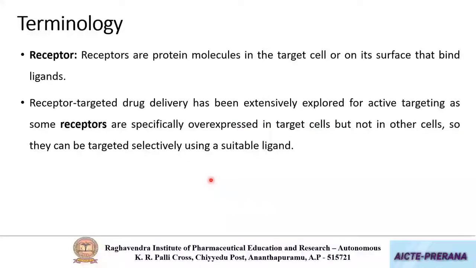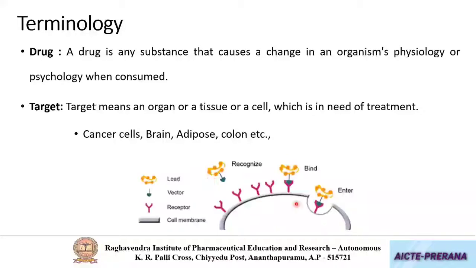Next one is receptor. Let me show you the diagram again. In this diagram, you can see that this cell is overexpressed with this receptor. As this cell is having overexpressed receptors, the carrier which is coated with the targeting moiety will come and bind to this receptor fast. Okay.